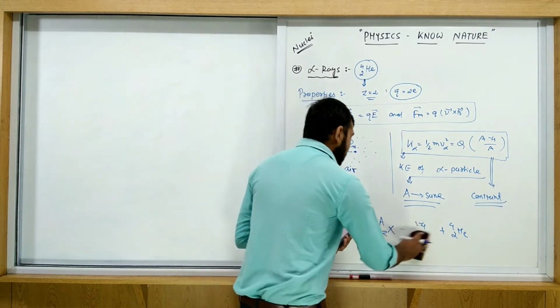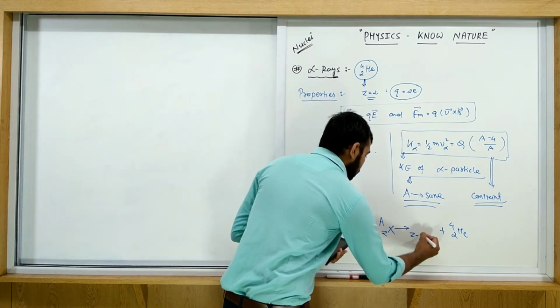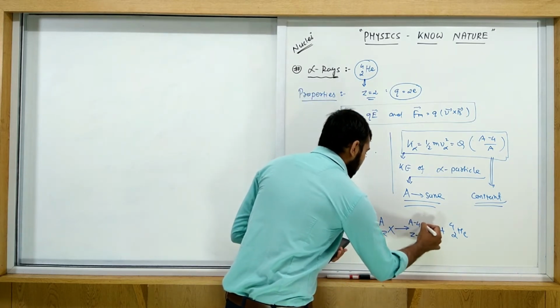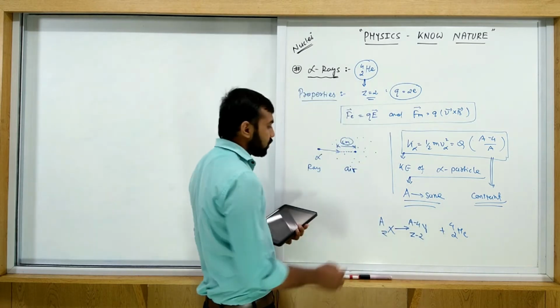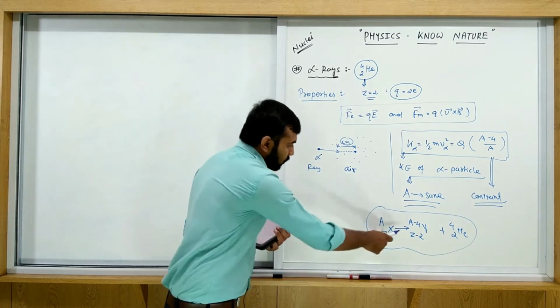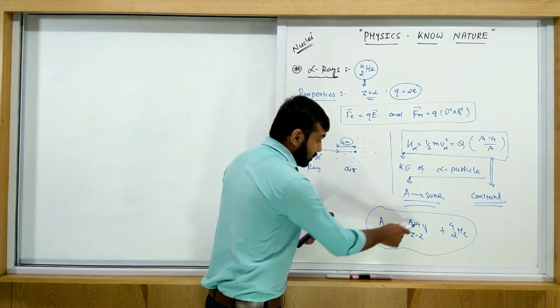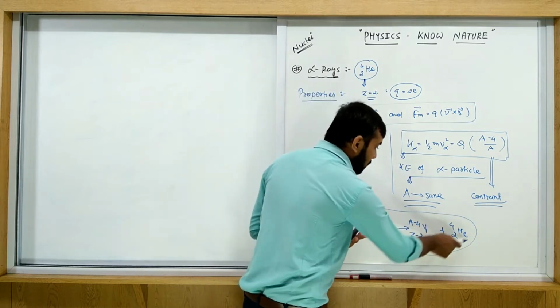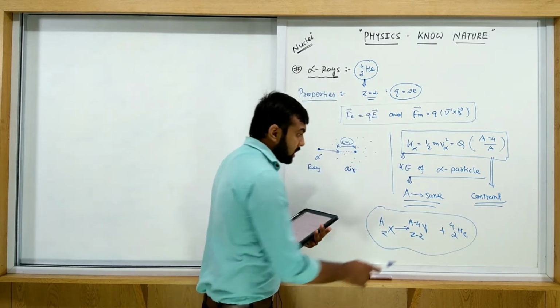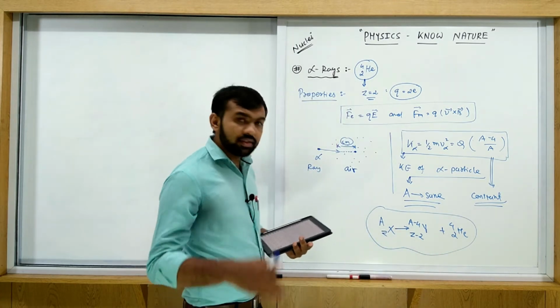Suppose it is decayed into Y. So this A is constant, A minus 4 is constant. Only the alpha particle is emitted here, so energy does not share with any other particle.